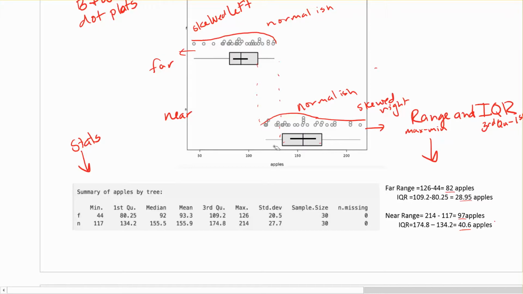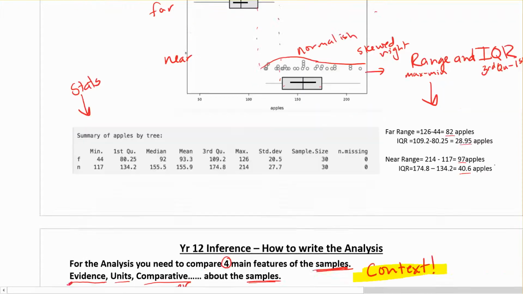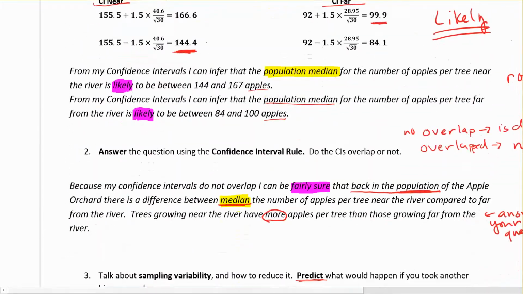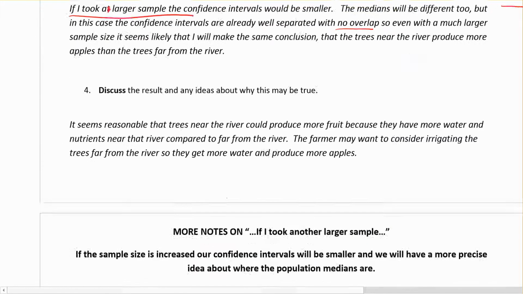The means and medians are very different. There's no overlap at all. They're shifted further up the scale. There's just a lot of things here to suggest that there's a difference back in the population. And that's that idea that we're trying to get at here by making that prediction. It's kind of like, how confident are we in it?